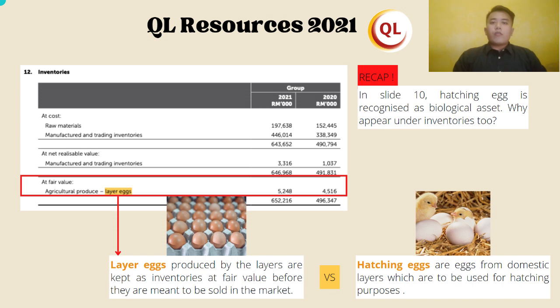Okay, firstly, we have to understand the difference between layer eggs and hatching eggs. Layer eggs produced by the layer chickens are kept as inventories at fair value before they are sold in the market, while hatching eggs are eggs from domestic layers which are to be used for hatching purposes, a process of breeding which is one example of biological transformation. So the keyword here is the purpose. Purpose plays an important factor in determining under which section it is going to be recorded.